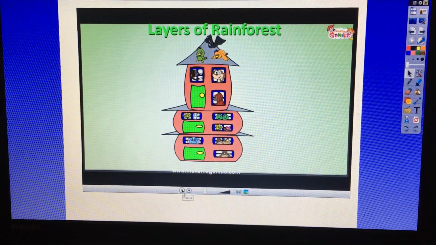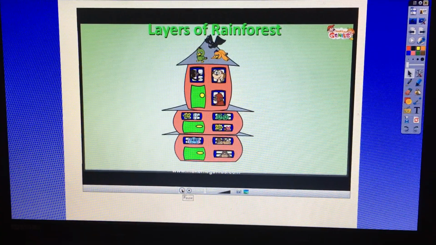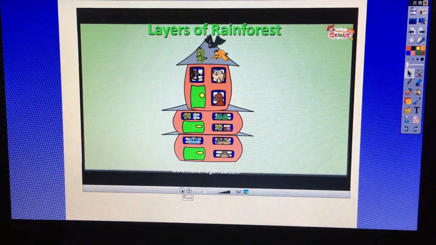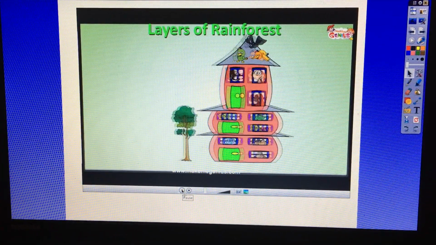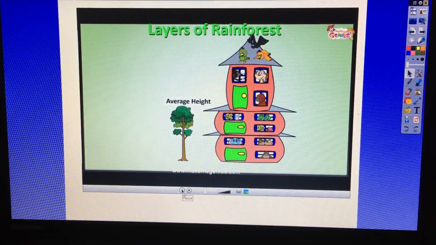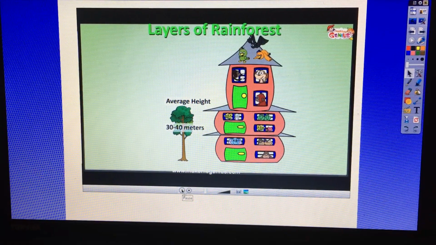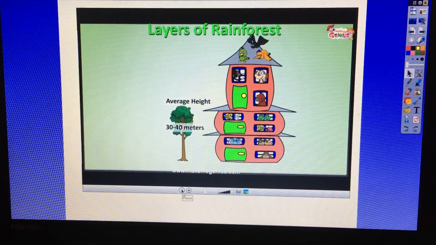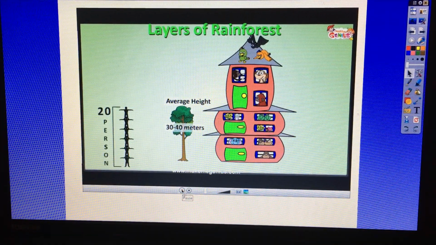Oh yeah, different types of animals live at different heights. Based on the height, a rainforest can be divided into 4 layers. So we've got 4 layers. The average height of the tree in a rainforest is about 30 to 40 meters. It means approximately the height of 20 persons standing above each other.